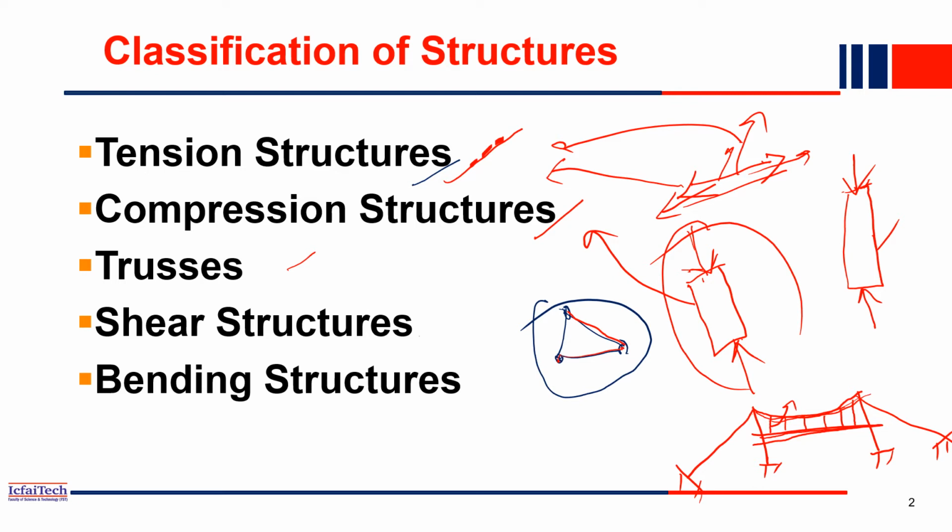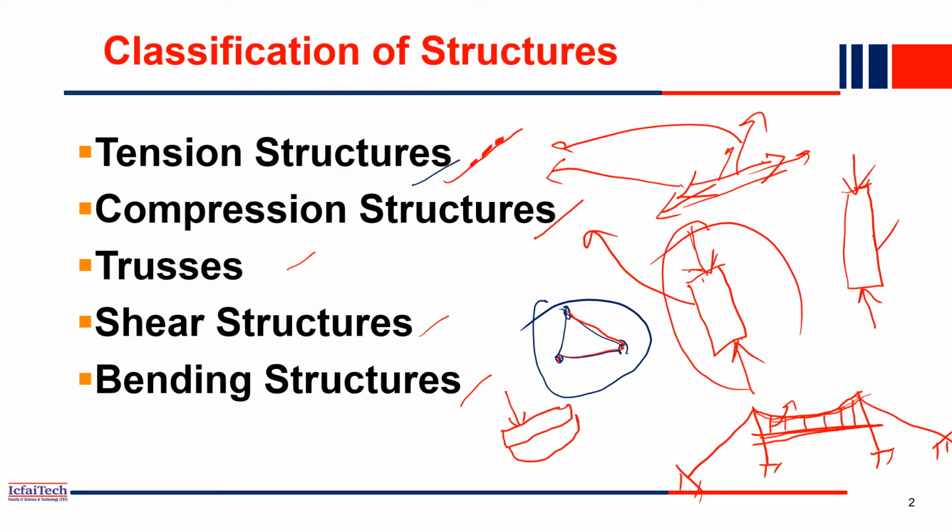Now, next is the shear structure. What is a shear structure? We will discuss shear structures in more detail, and then the bending structure. Whatever we saw in a building consists primarily of slab, beam, and column, and then foundation. These four major elements are there in a building. So a bending element means a member which will bend after the load is applied. For example, this is a beam and load is applied here. After the application of load, your beam will bend in this fashion. Maybe I have drawn it in an exaggerated manner, but in a real case there will be bending. So this is a bending structure.